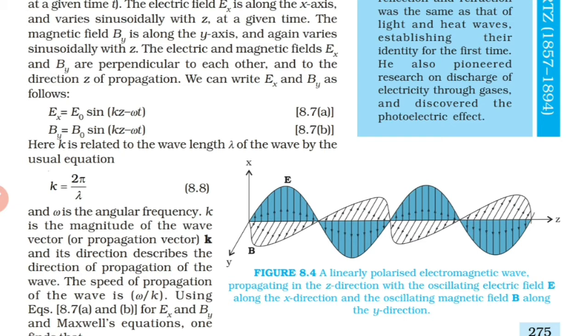So we have Ex equal to E0 sin(kz minus omega t) and By equal to B0 sin(kz minus omega t). Both the equations together represent an electromagnetic wave which is propagating in the z direction. And in that electromagnetic wave, the electric field is in the x direction and the magnetic field is in the y direction.